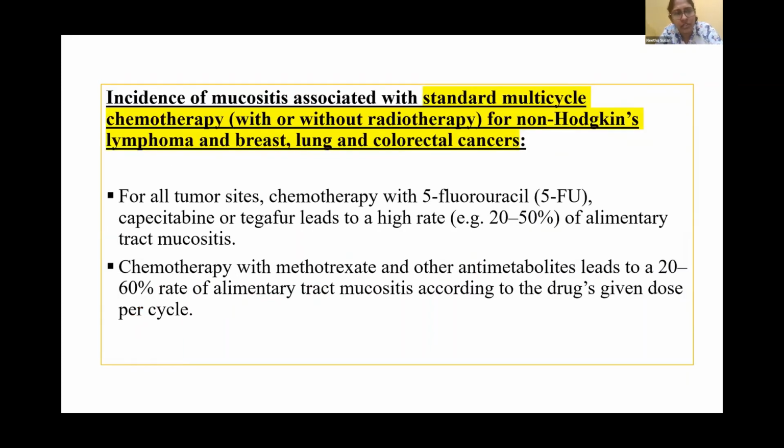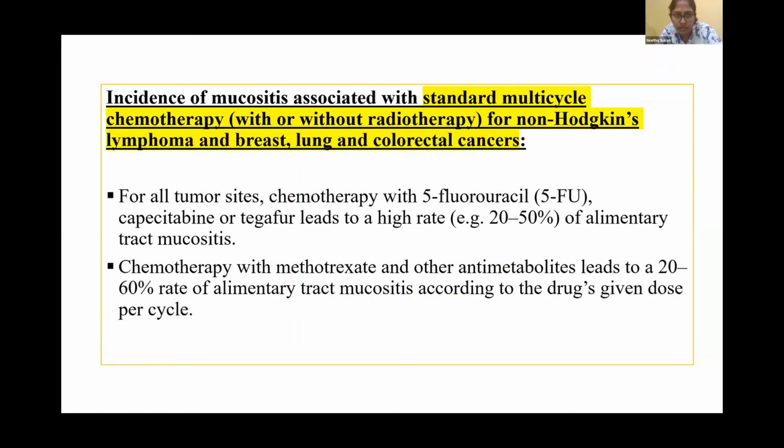So what is the incidence of mucositis associated with standard multi-cycle chemotherapy with or without radiotherapy for non-Hodgkin's lymphoma and breast, lung, and colorectal cancers? For all tumor sites, chemotherapy with 5-fluorouracil, capecitabine, or Tegafur leads to a high rate, up to 50%, of alimentary tract mucositis. So these agents are quite notorious for causing mucositis. That is 5-fluorouracil, capecitabine, and Tegafur.